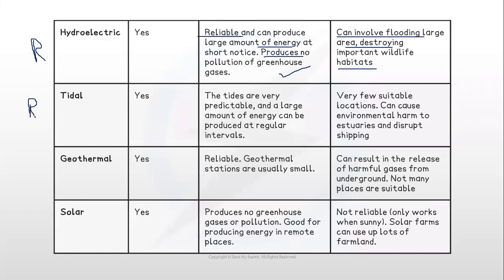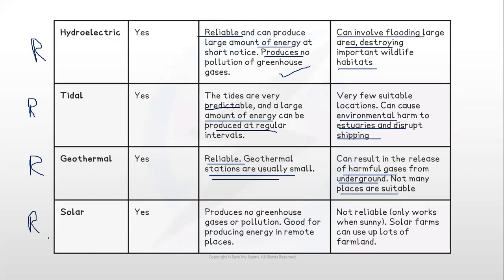Tidal energy, again a renewable energy source. The tides are very predictable and a large amount of energy can be produced at regular intervals. But there are very few suitable locations, and it can cause environmental harm to estuaries and disrupt shipping as well. Geothermal is reliable and geothermal stations are usually small, but again, harmful gases can be released from underground and not all places are suitable.